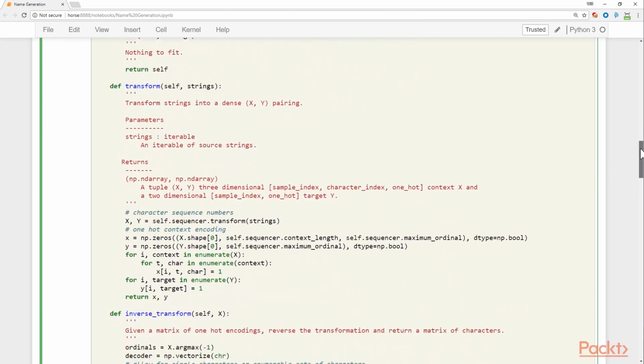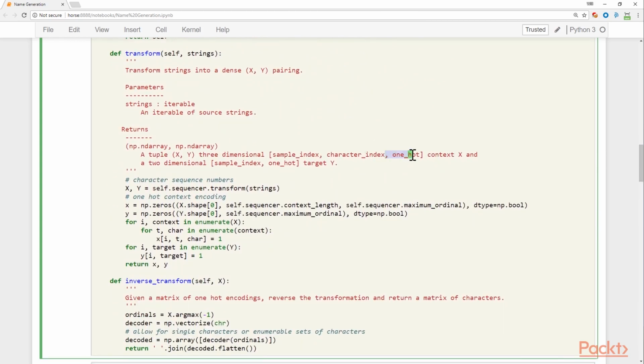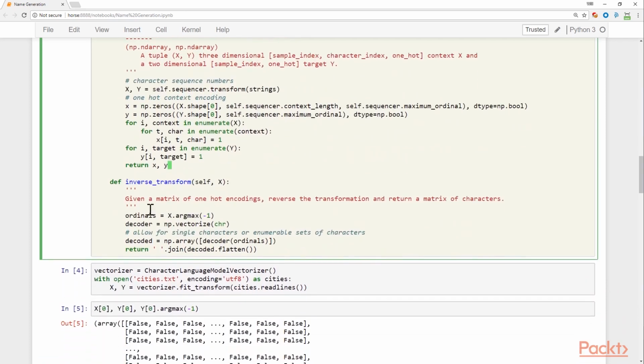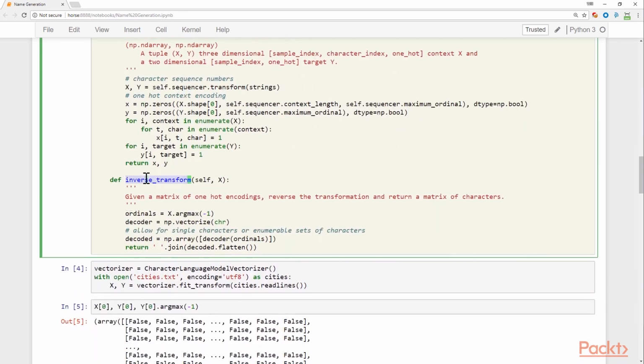Again, there's nothing to do to fit because we have a predefined source. And in our transform, we're going to be creating one-hot encoding matrices. So the X, the inputs, are going to be the context strings one-hot encoded, and the Y, the outputs, are going to be the target characters one-hot encoded. So in our transform, the main body here, we create an X and Y array that are Booleans, and we iterate through each one of the sequence encoded characters. And we take that character value, and we set the ordinal at that character value to be 1. The rest are going to be zeros, and thus we end up with our one-hot encoding.